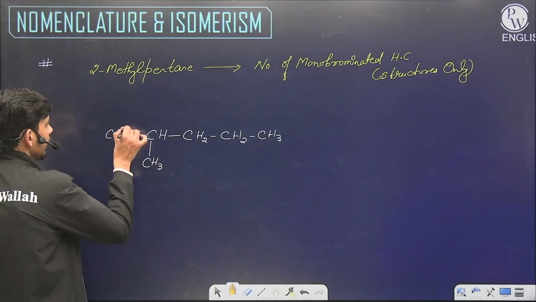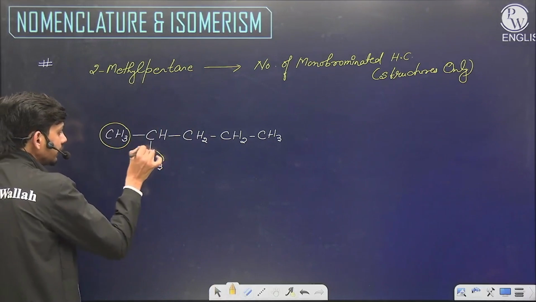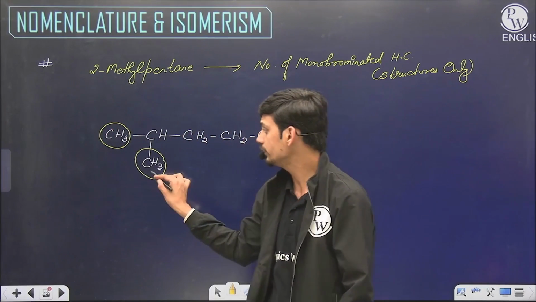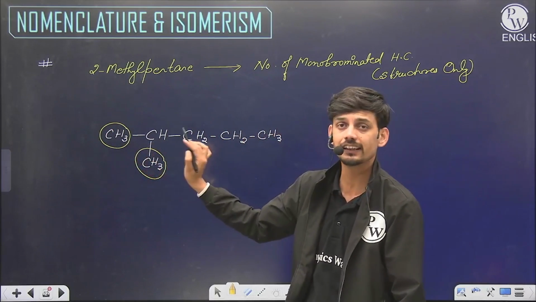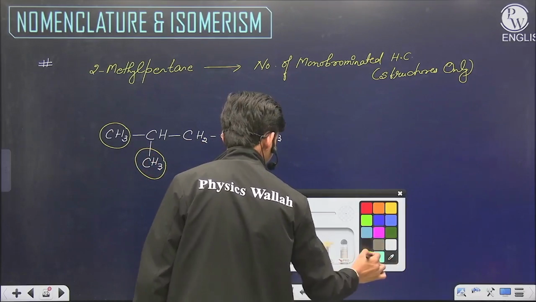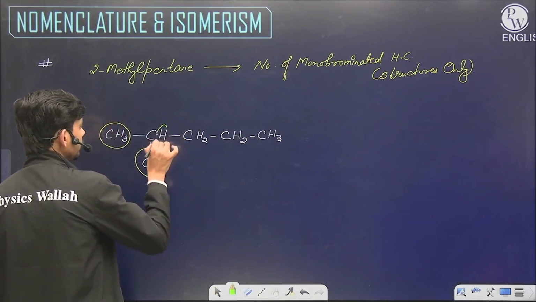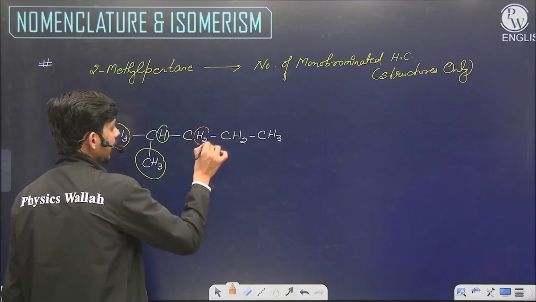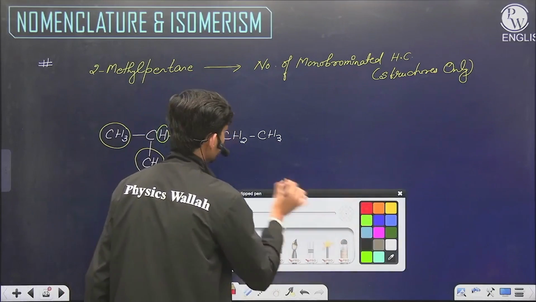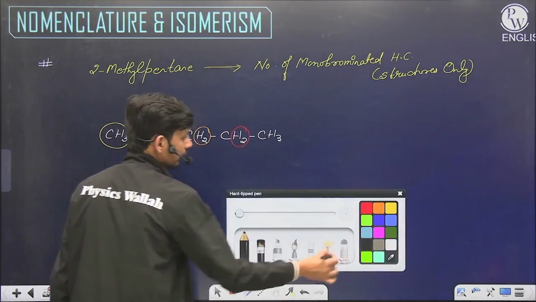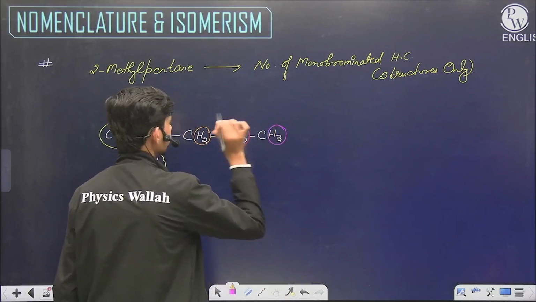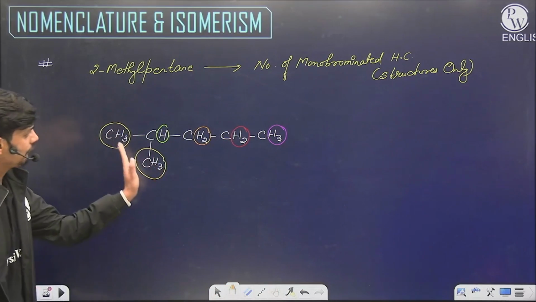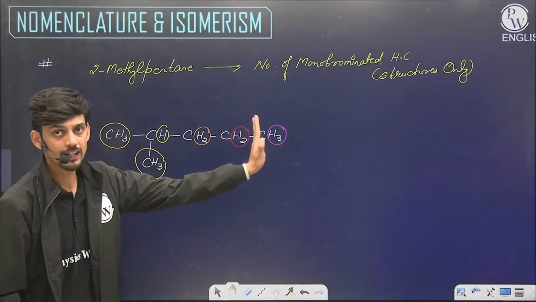If we see, these two hydrogen positions are completely identical, so whether we replace hydrogen at this position or this position does not create any difference. And on the basis of numbering, this hydrogen position is different, this is different, and this is different from the other positions. So overall we have 1, 2, 3, 4, 5.